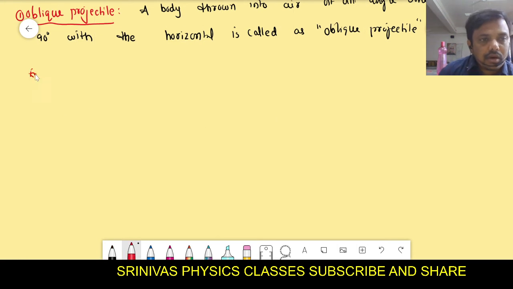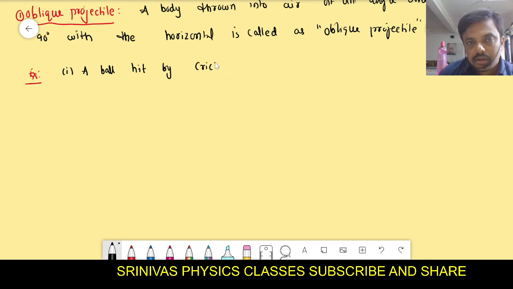Examples. A ball hit by the cricketer. For example, if the cricketer hits the ball with the bat, the path of the ball is said to be an oblique projectile.